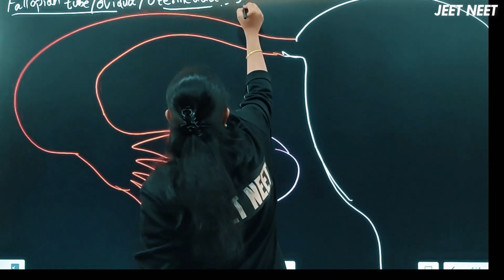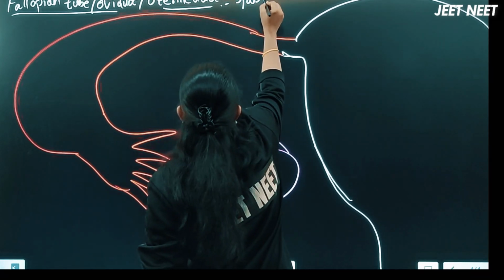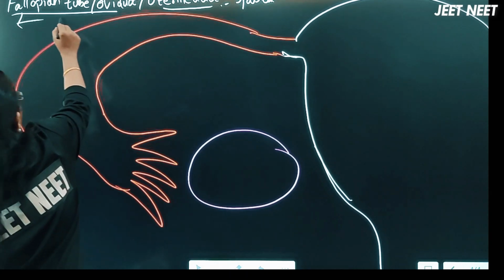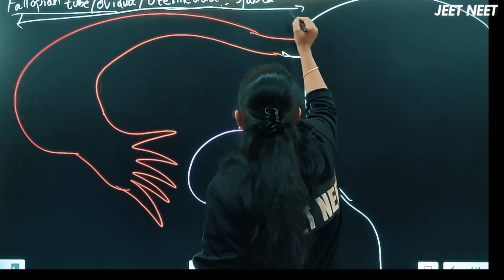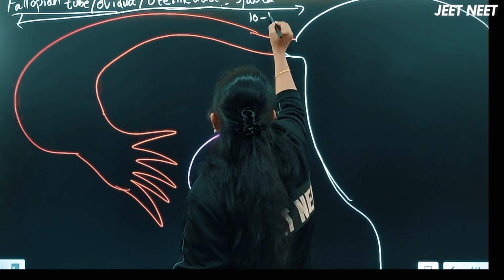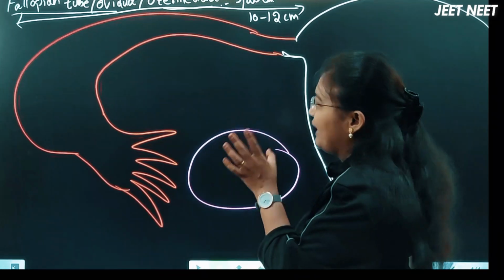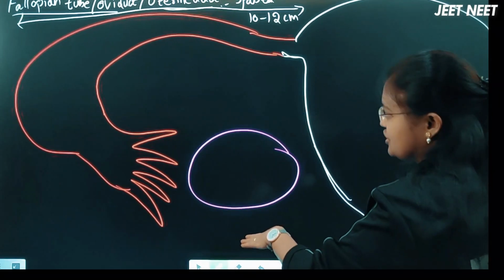They are paired, they will be present in pairs, right? The total length of this fallopian tube will be 10 to 12 centimeters. We are discussing one fallopian tube. It will be a paired fallopian tube, on this side as well as this side also.